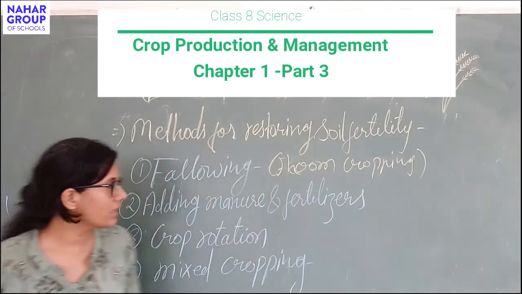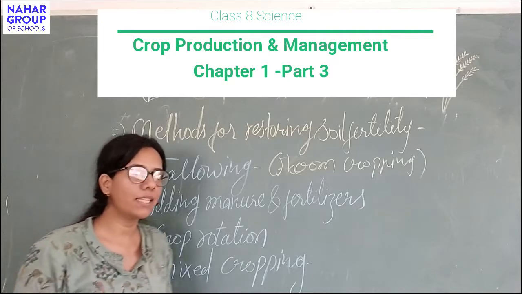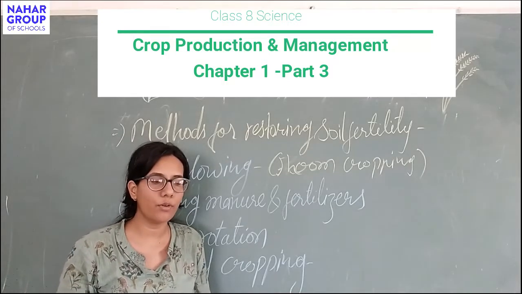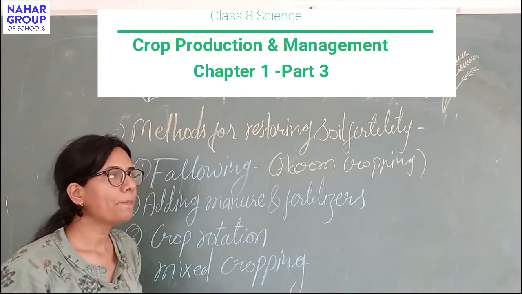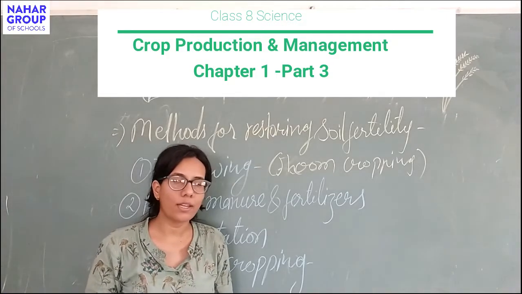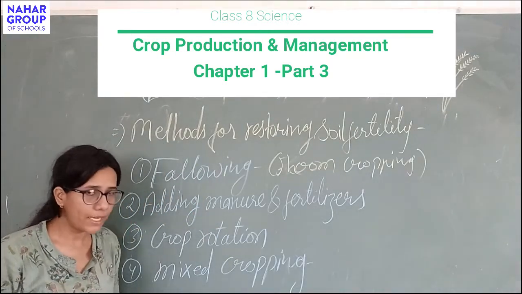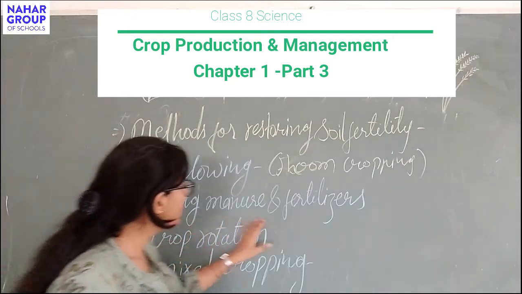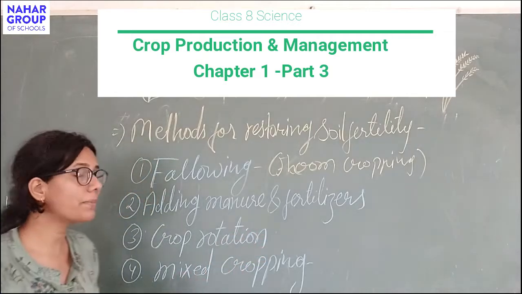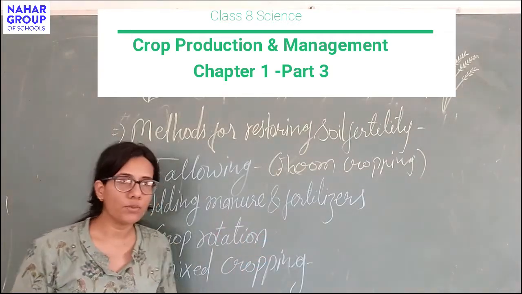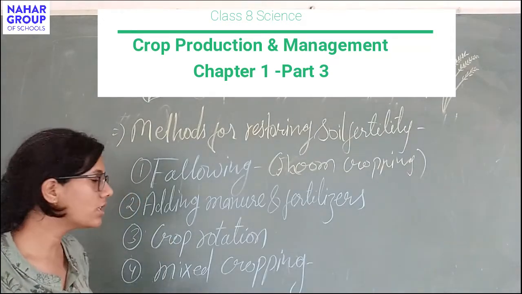What happens in this method, farmers grow one crop and after that they leave the field undisturbed for many seasons. So in that gap of cropping, the soil naturally replenishes its own nutrients and microorganisms which are beneficial for the crops. Second is adding manures and fertilizers. We have already discussed that there are some chemicals and some organic compounds called manures which are added to the soil so the plants can get their nutrients.